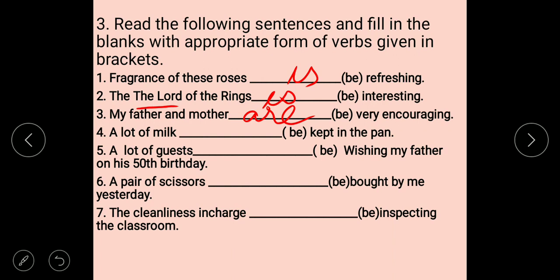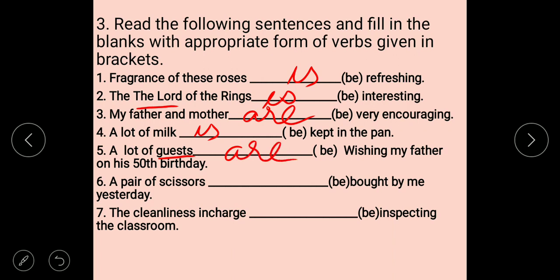A lot of milk. A lot of milk is quantity, so always use a singular verb. A lot of guests, that is a number, so here we use "are".